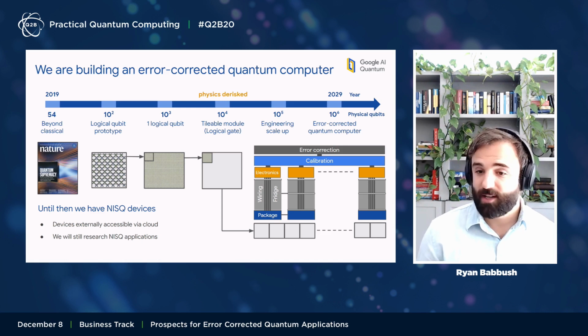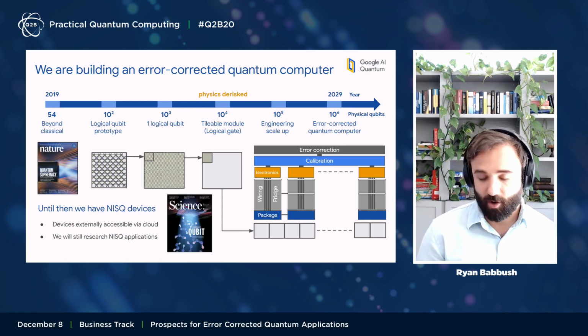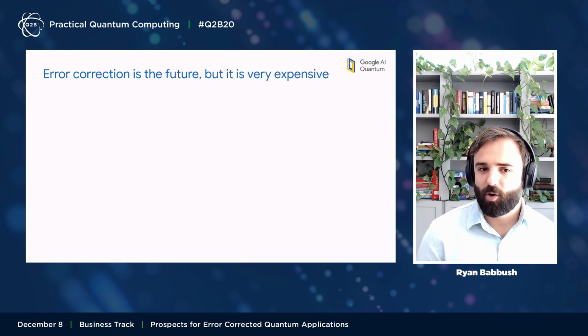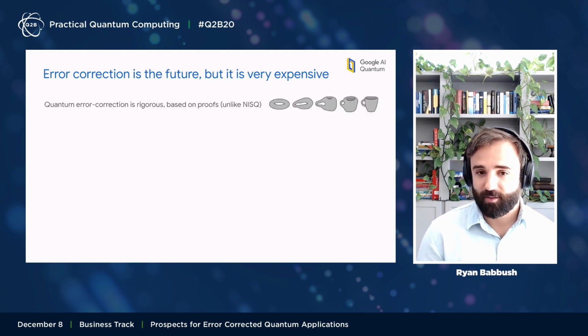And we're still going to continue asking the question, what can we do with the devices we have? If you want to hear more about that, there's going to be a talk later in the week from Nick Rubin about the largest quantum chemistry simulation performed on a NISQ device, which we recently published in Science. But today, I'm really going to focus on error correction. I think that error correction is inevitably the future of quantum computing, but it's also very expensive.